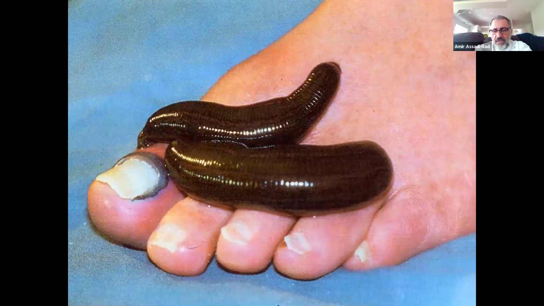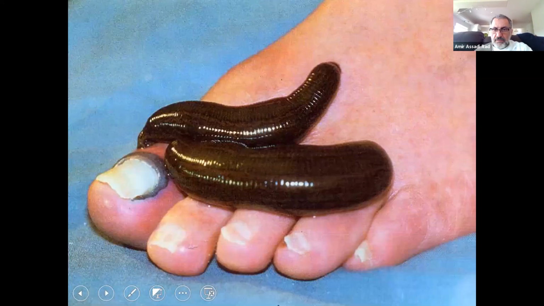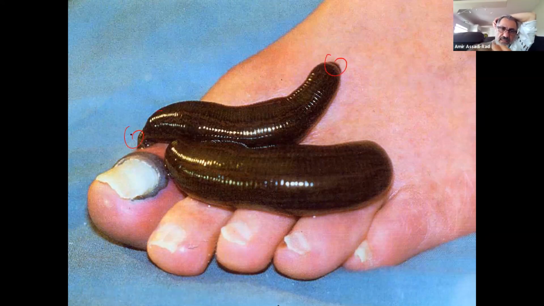And here they are. Let's go back. The world's largest leech, as he gave you the name. Okay, so they have a sucker on this end, and a sucker on that end.